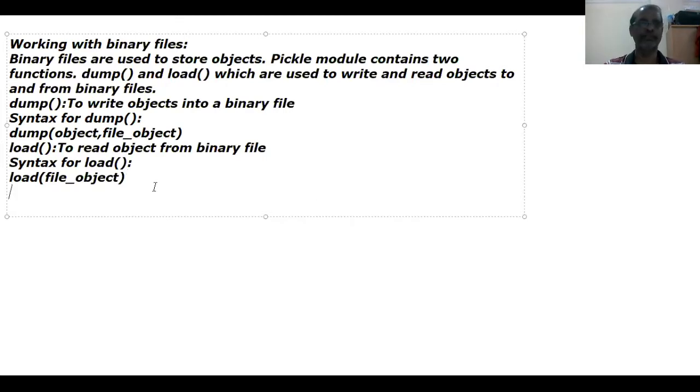Now we will see one small program which is used to create a binary file. Into the binary file, we write one list object.